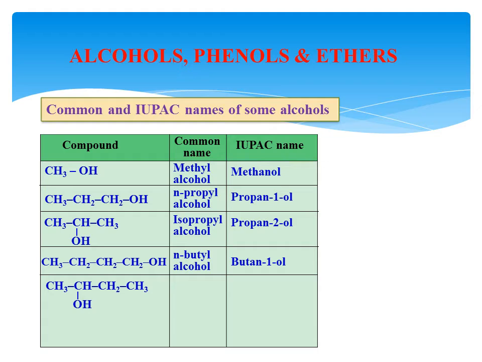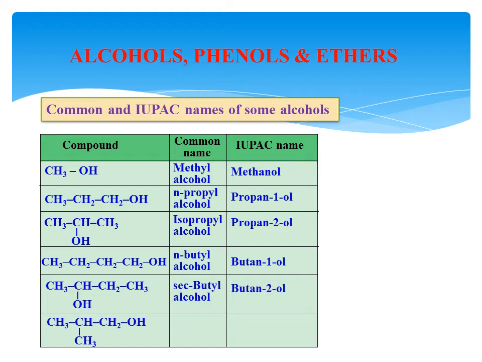In the next example, the same 1, 2, 3, 4 carbon atoms are there, but it belongs to secondary butyl alcohol. Why secondary? Because the OH group is attached to this carbon atom, and this carbon is bonded to 2 other carbon atoms, therefore it is secondary, so it is a secondary butyl alcohol. But in the IUPAC system, 1, 2, 3, 4 carbon atoms, butane, the last letter E is replaced by -ol, and the OH group is present at the second position, therefore it is butan-2-ol.